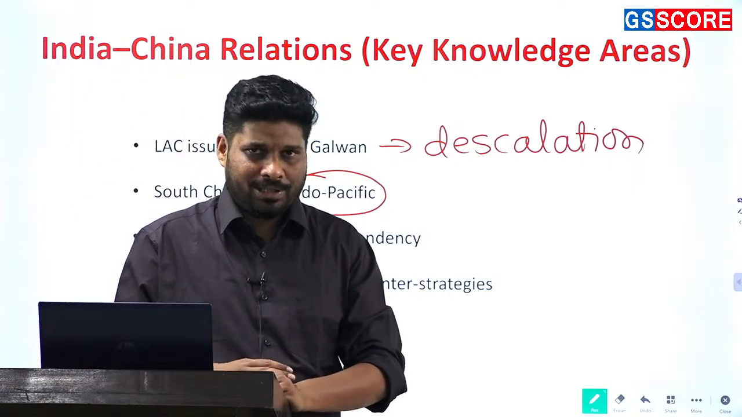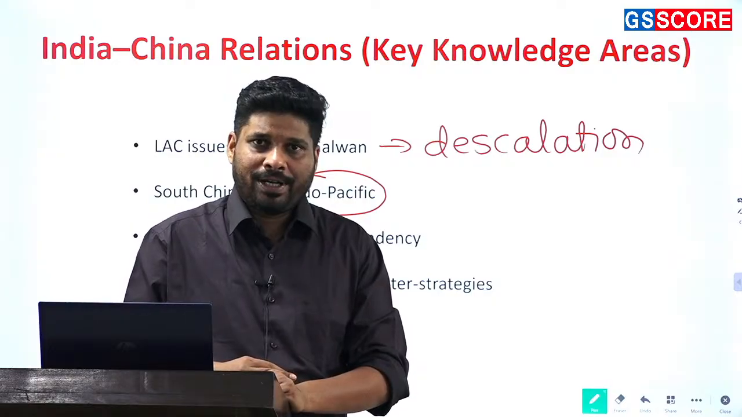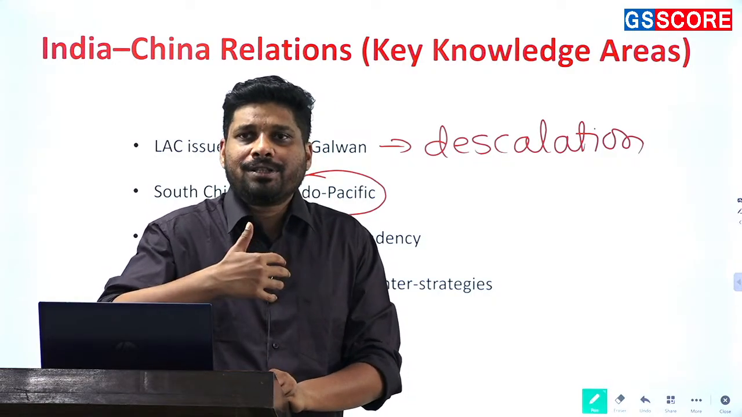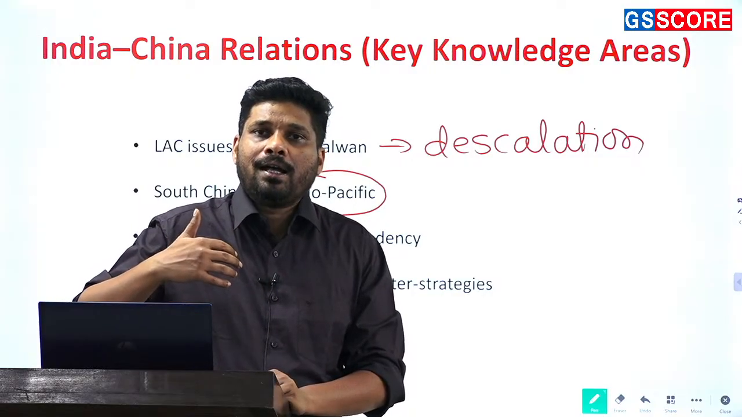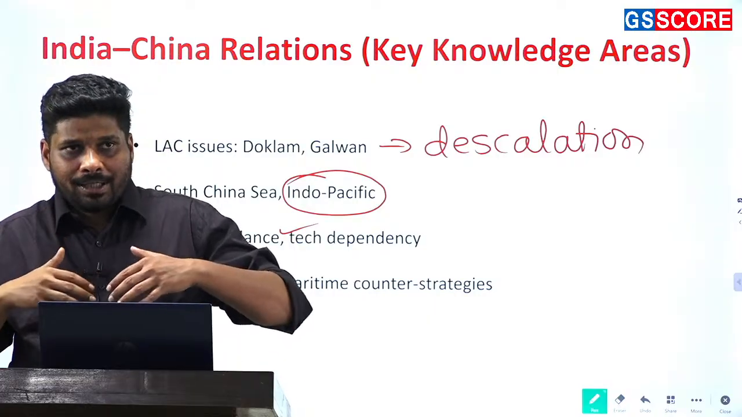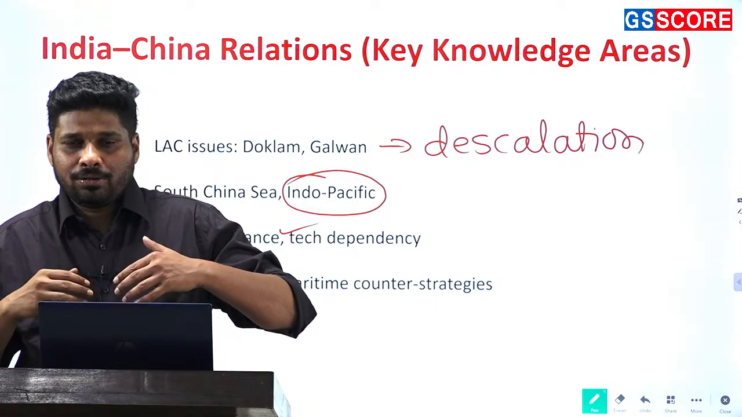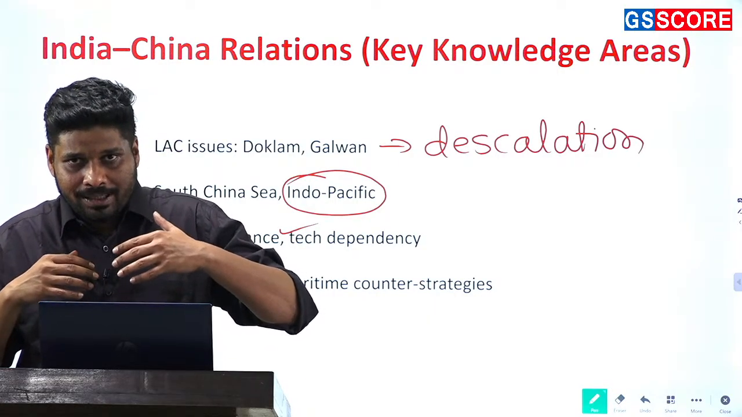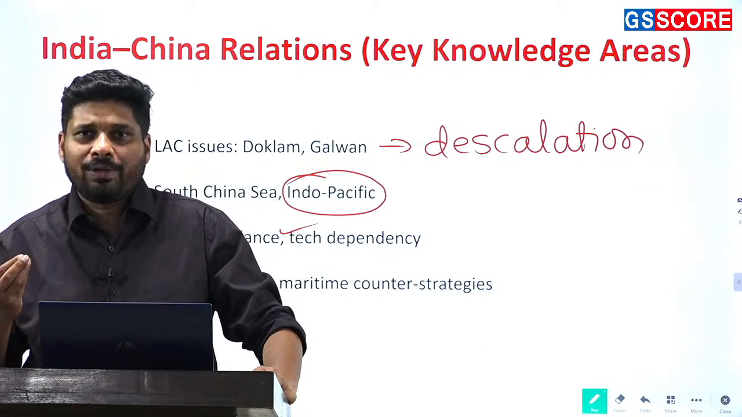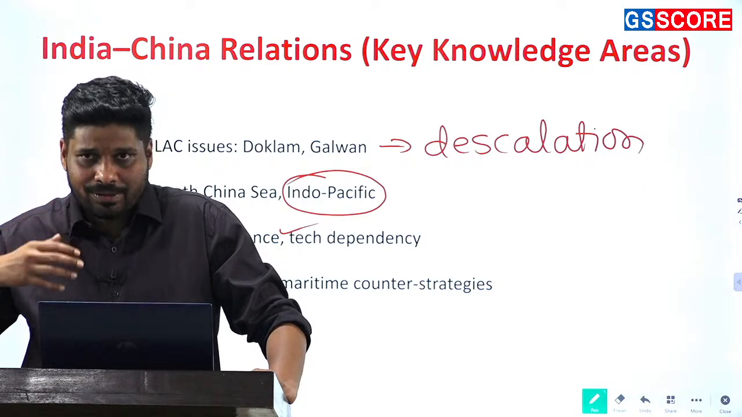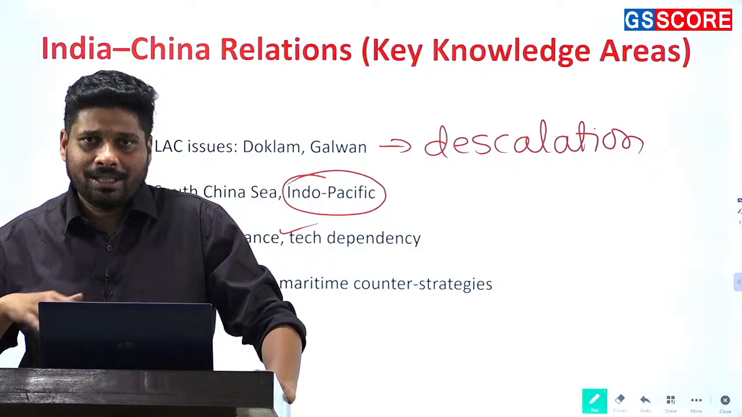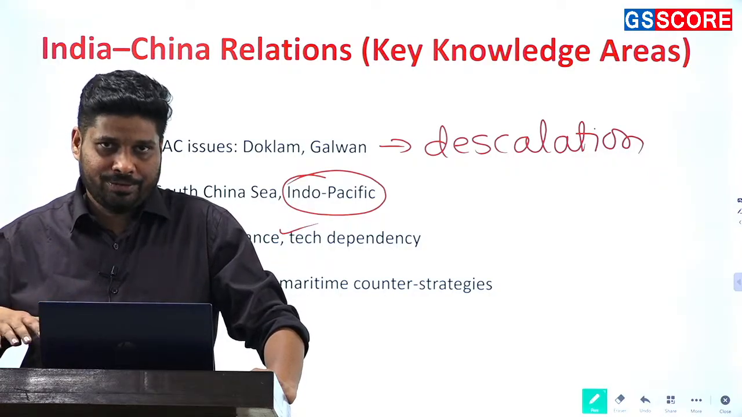For example, pharmaceuticals, for example, IT services. These are Indian products. If they are allowed into the Chinese market without discrimination, or if there are better trading conditions, the trade deficit will slowly and steadily be reduced.